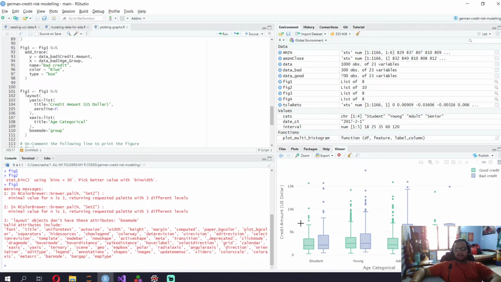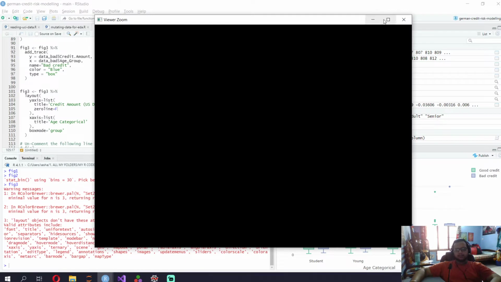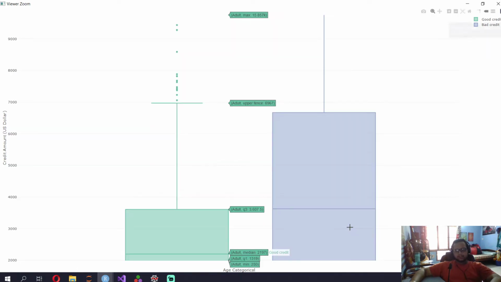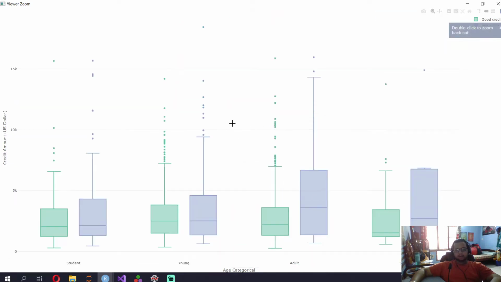Then if you look at figure 3, it is a box plot differentiating how much credit amount they have. It gives us the outliers and everything. Let me zoom into this so that you have a better view. So this is an interactive graph, and you can see what it looks like. An adult will have this much. So I can zoom in over here and see what it looks like.